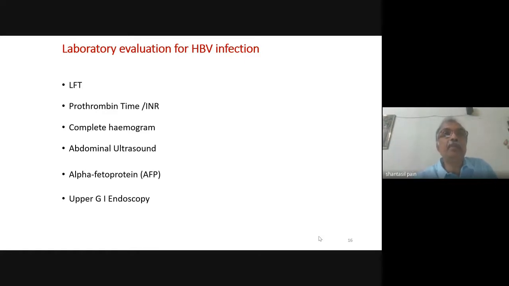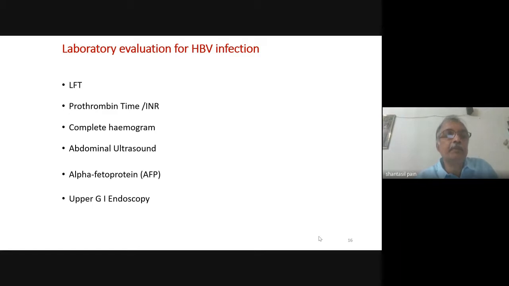The prothrombin time can be increased because of hepatocellular failure. But again, you must remember that prothrombin time is actually determined by the level of procoagulant and anticoagulant factors synthesized by the liver. So sometimes the prothrombin time may be normal in cirrhosis of liver also. But a raised prothrombin time definitely signifies that the liver disease is advanced.